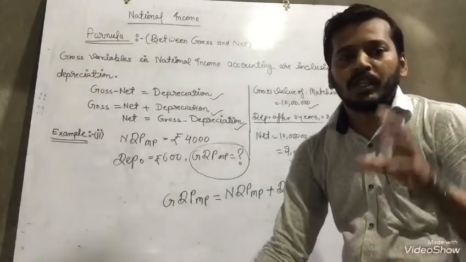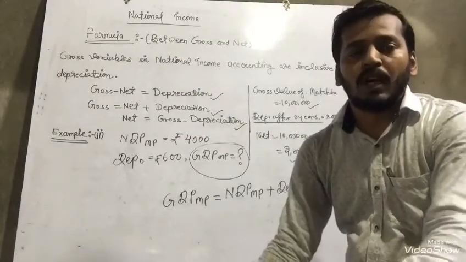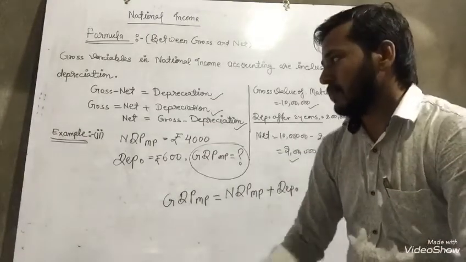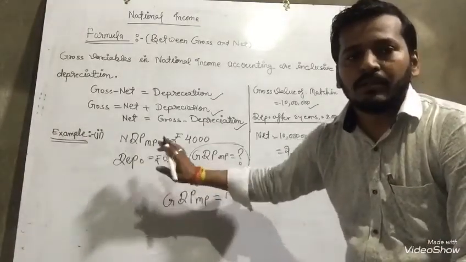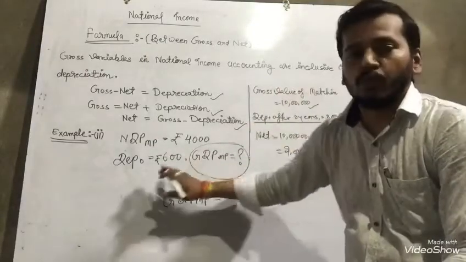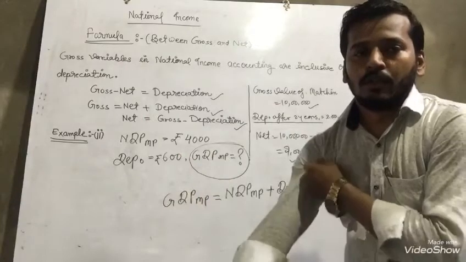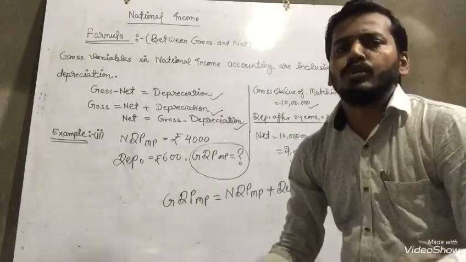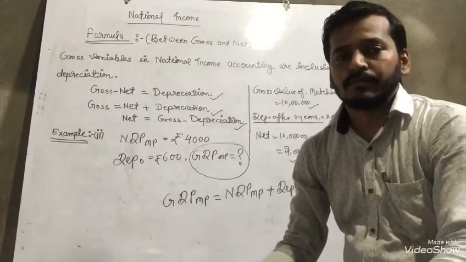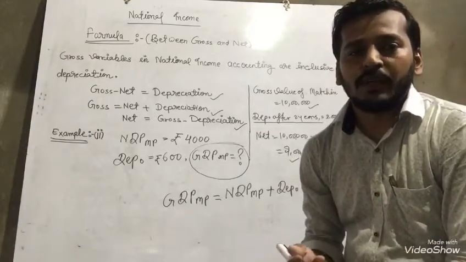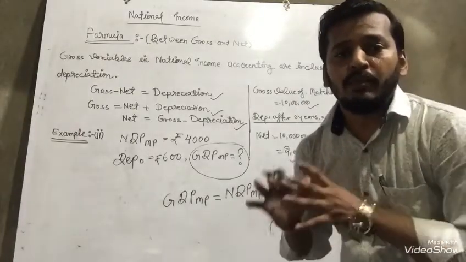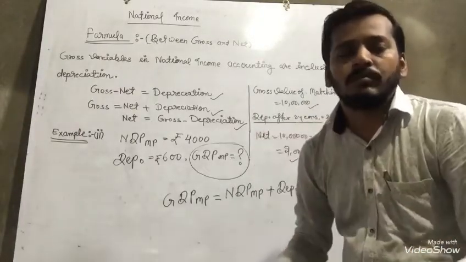If you are facing any confusion, you have to ask me, because in front of you I have given 3 examples. The first example I erased after explanation. The second example is here, and one more example I am giving here. If you are facing any confusion, please ask, because this chapter is a very important part of your syllabus and of each and every exam.